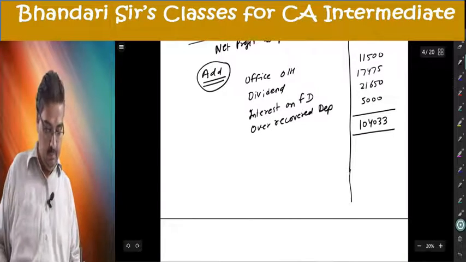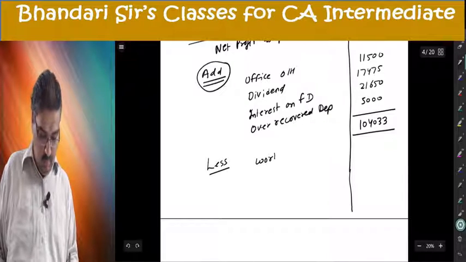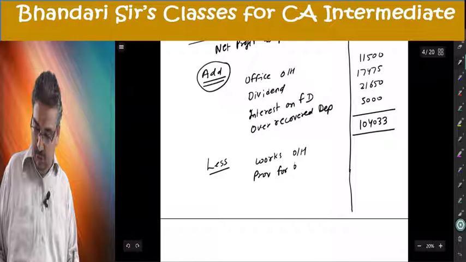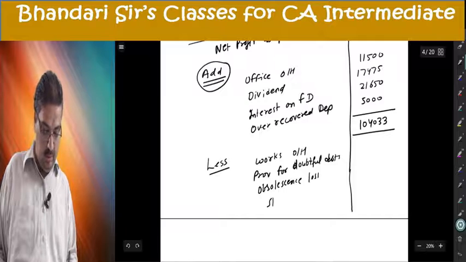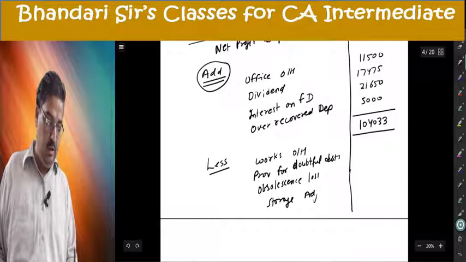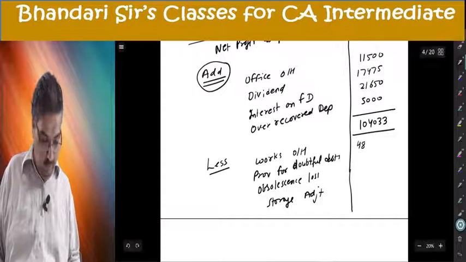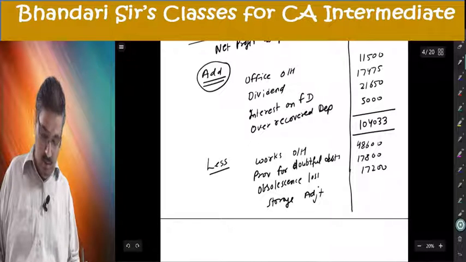Less: works overhead under recovered, provision for doubtful debts, obsolescence loss, stores adjustment. You can write them properly as I wrote in the memorandum reconciliation account. 48,600, 17,800, 17,200, 35,433.